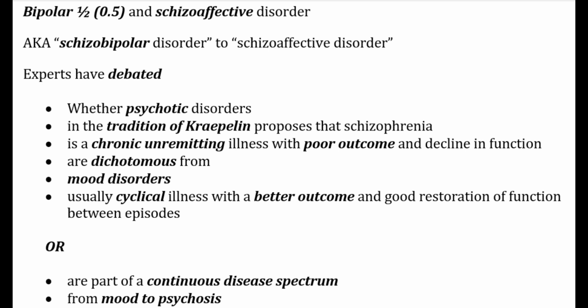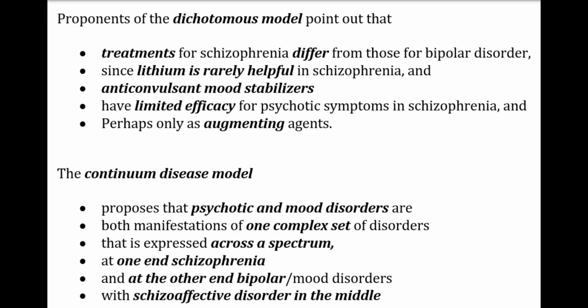Experts have debated whether psychotic disorders such as schizophrenia, as Kraepelin has proposed, with chronic unremitting illness with poor outcome and decline in function, are dichotomous from mood disorders, usually cyclical illnesses with better outcome and good restoration of function between episodes, or are part of a continuous disease spectrum from mood to psychosis. Proponents of the dichotomous model point out that treatments for schizophrenia differ from those of bipolar disorder, since lithium is rarely helpful and anticonvulsant mood stabilizers have limited efficacy in psychotic symptoms, perhaps only as augmenting agents.